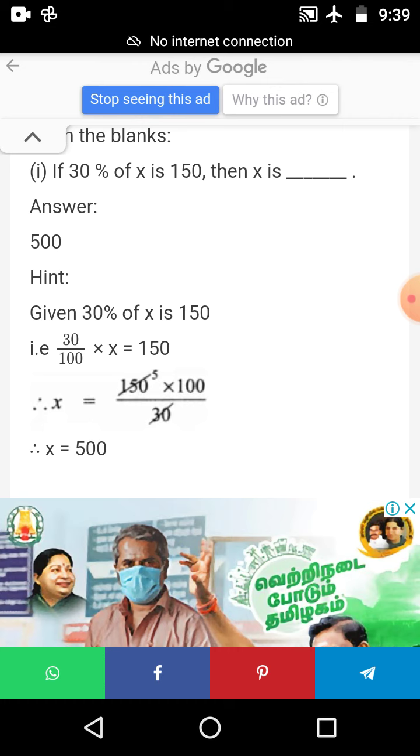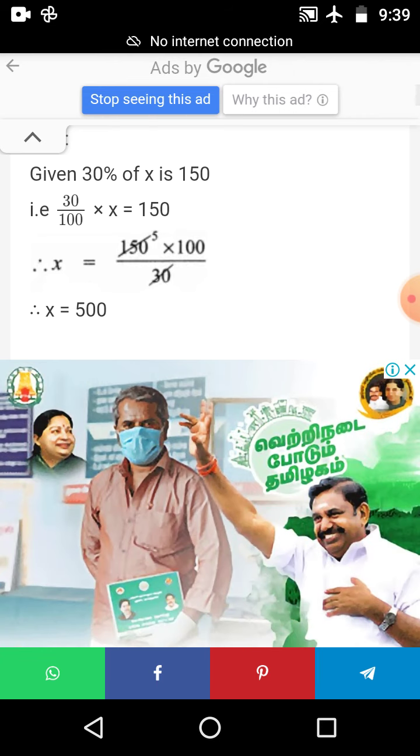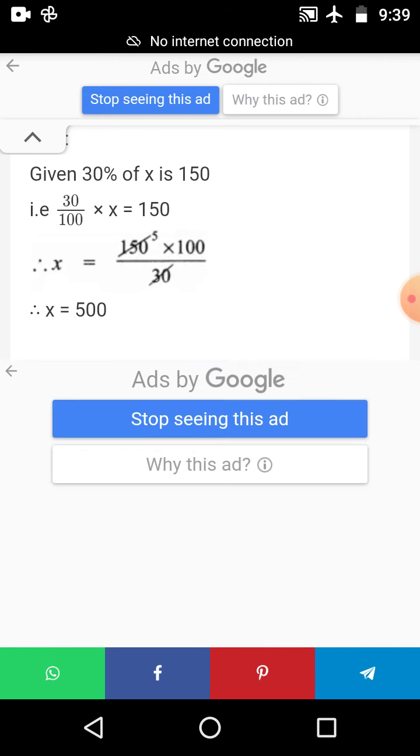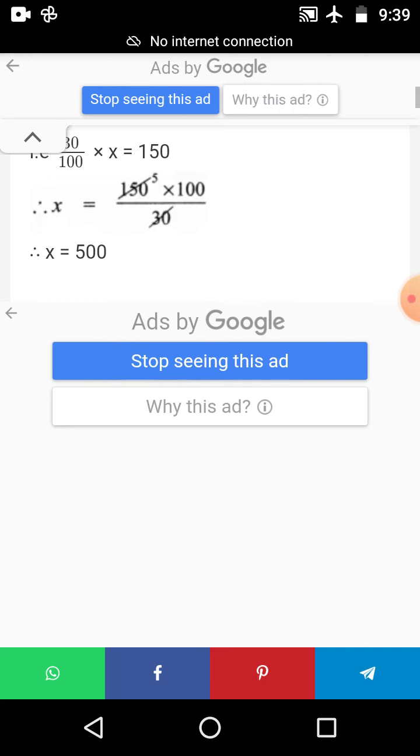Then what will be x? Keep the x on the left hand side and take all the numbers to the right hand side of the equal sign. Then 30 by 100 will be 100 by 30. Then simplify the number and get the answer x equal to 500. Okay, ma'am? Then see the second sum.